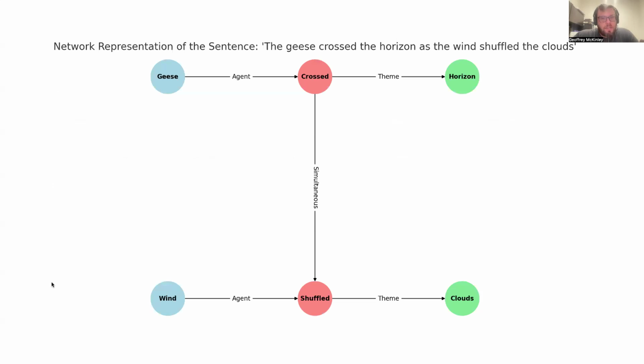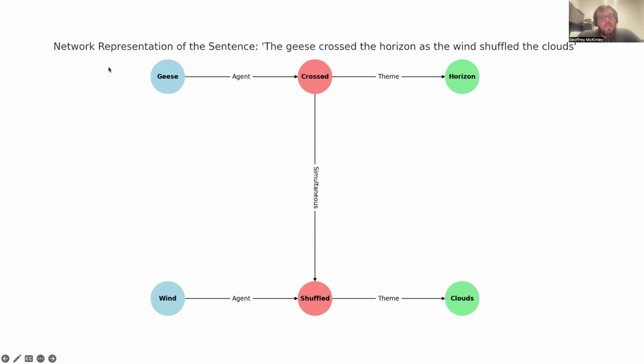I actually asked ChatGPT to give a network representation of how it would represent that sentence, and this is what it produced. We can depict a proposition in terms of a network of concepts, each of which is linked by relations. You can see that this is one proposition, geese crossed horizon, and this is another, wind shuffled the clouds. They are connected, but they are sort of also separate.